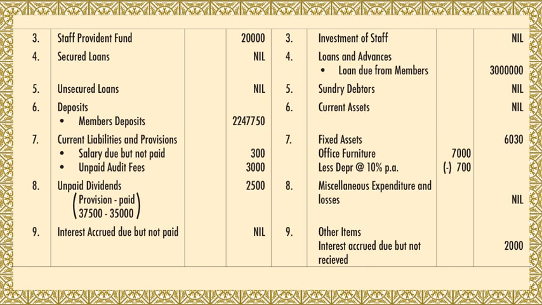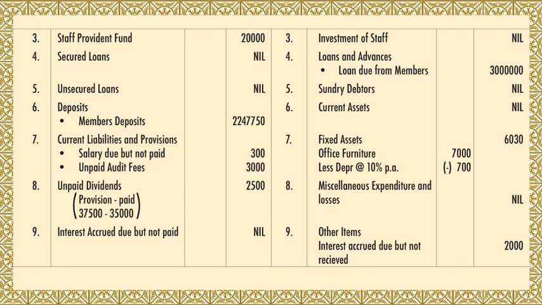Fourth is loans and advances. Loans due from members is given in the trial balance as 30 lakh. You take that. Fifth is sundry debtors. It is not given, so it is nil. Sixth is current assets. It is not given. It is nil. Fixed assets. Seventh, there is a calculation of office furniture. 7,000 is office furniture in the trial balance. On that 10% depreciation is there in the adjustment. So you calculate that. 700 you get. Deduct both and you get outer column 6,300.